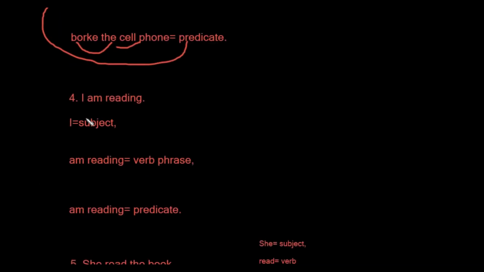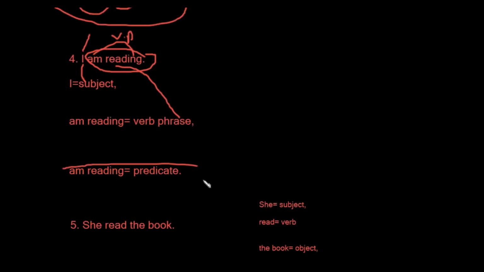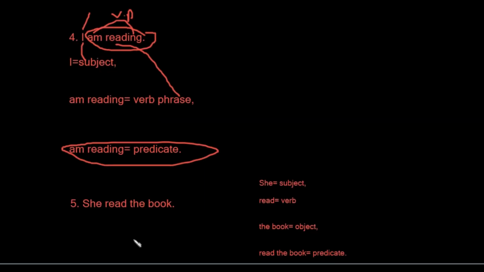All right, the fourth one: I am reading. I is the subject, and am reading is a verb phrase. We don't have an object in this sentence, so only am reading is the predicate, because we don't have any object.